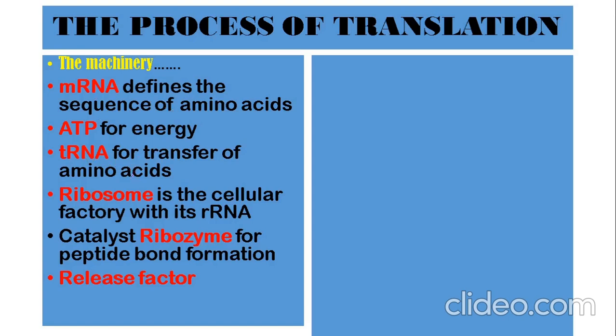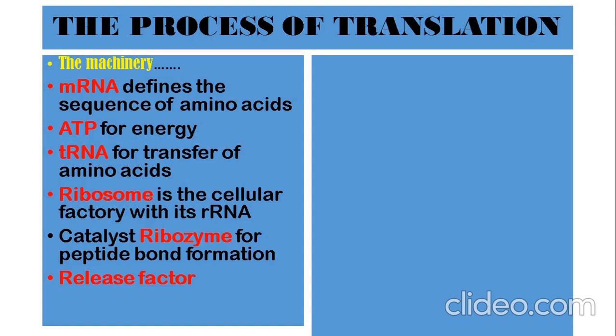Then ribosome. The ribosome is the cellular factory. It has its own ribosomal RNA and it acts as the cellular factory. Protein synthesis occurs upon the ribosomes. Each ribosome has two unequal parts, small and large.